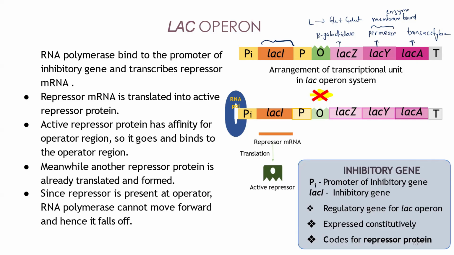So if it is more permeable, it can take up more lactose. Usually bacteria doesn't want lactose. It depends on glucose. But when you don't have glucose, now the bacteria has to take in lactose for its energy source. So this permease enzyme will make the cell membrane permeable so that lactose will come inside more freely. So more and more lactose can come inside and the E. coli can use this lactose for its energy source. Understood?